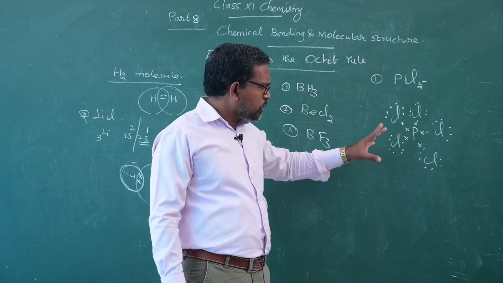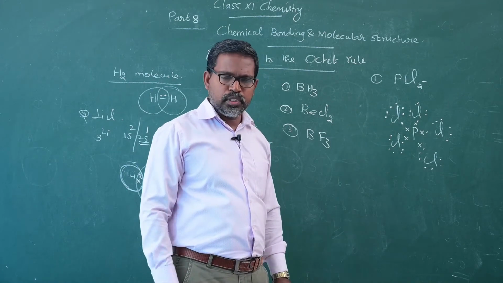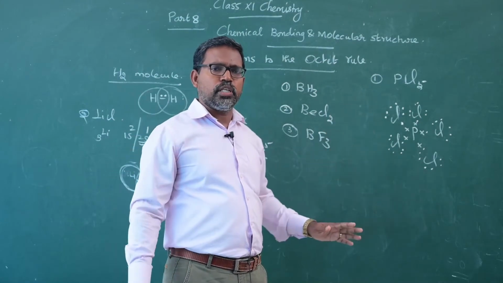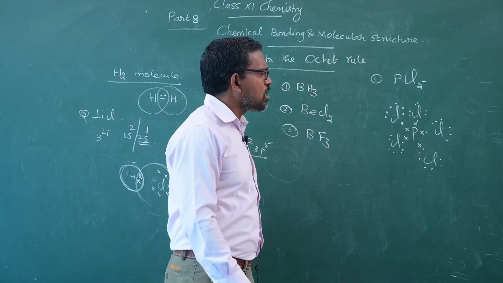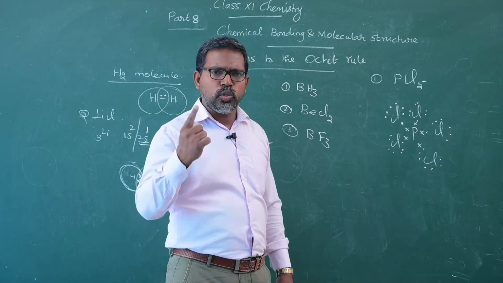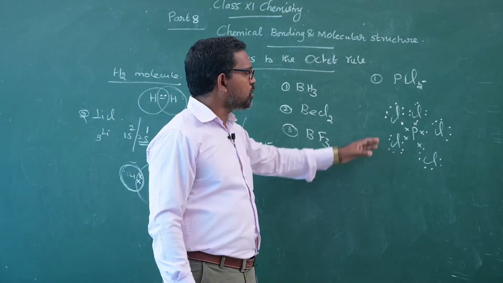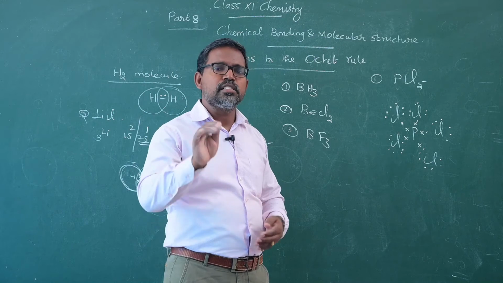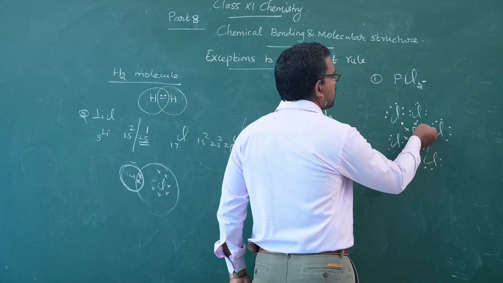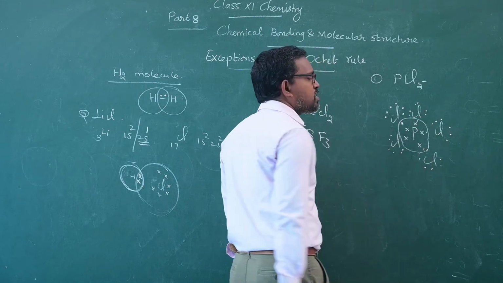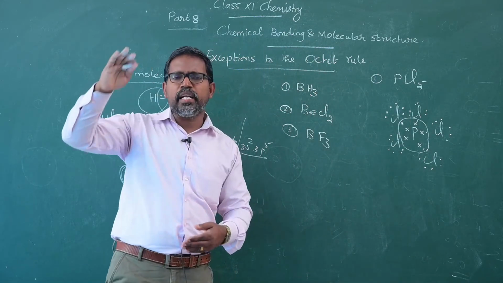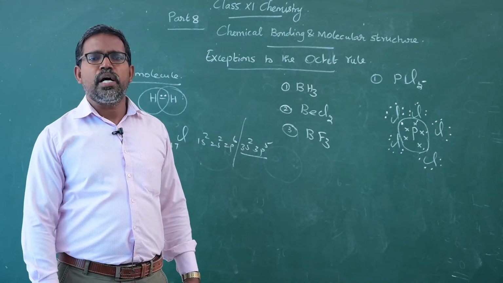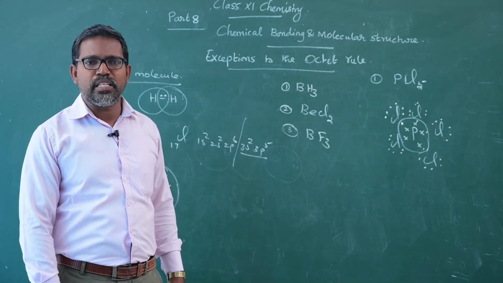Now look at the octet configuration. Each chlorine atom individually attains the octet configuration because it consists of 8 electrons. Phosphorus shares 1 electron with each chlorine. How many electrons are present in the central atom phosphorus? It consists of 10 electrons. So this is the expanded form of the octet rule.